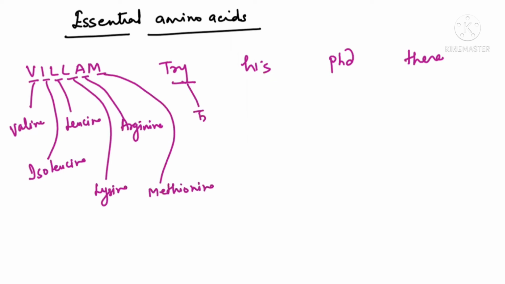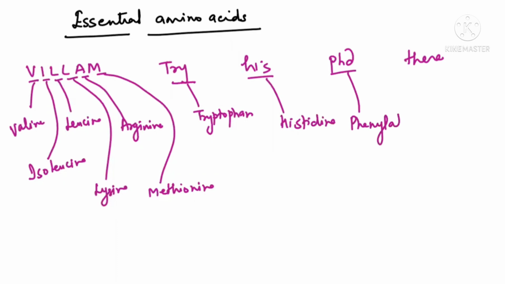T means tryptophan. Histidine. Phenylalanine. And threonine. So this is the list of your essential amino acids. Is it clear? So these are the ones which you have to obtain from the diet. Remaining, our body can make, that is non-essential amino acids.